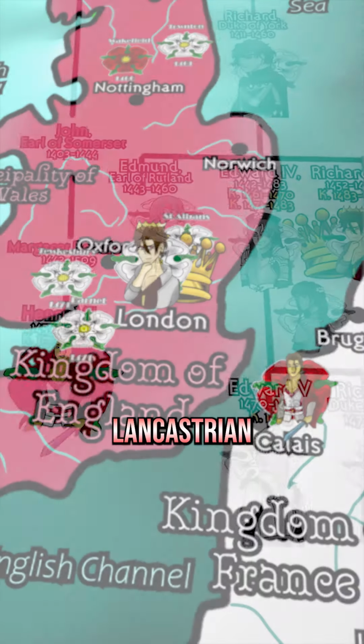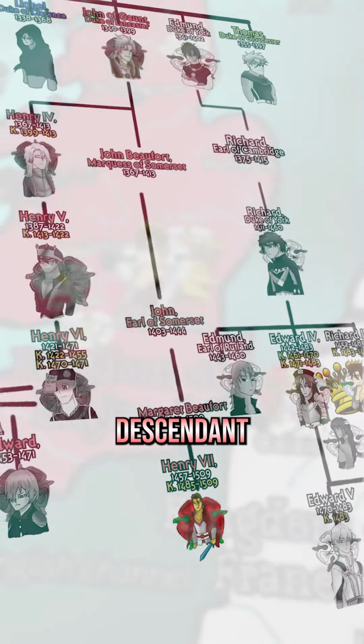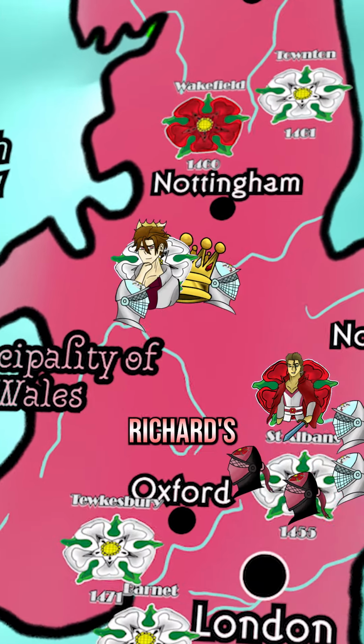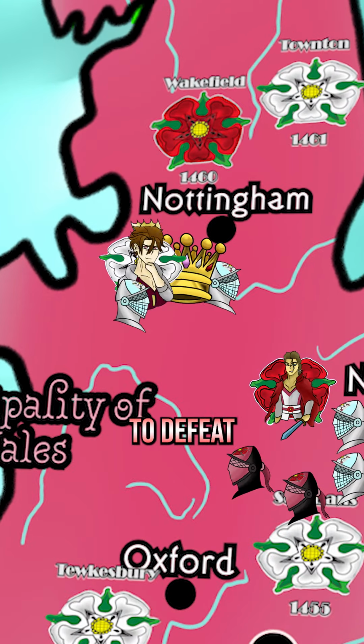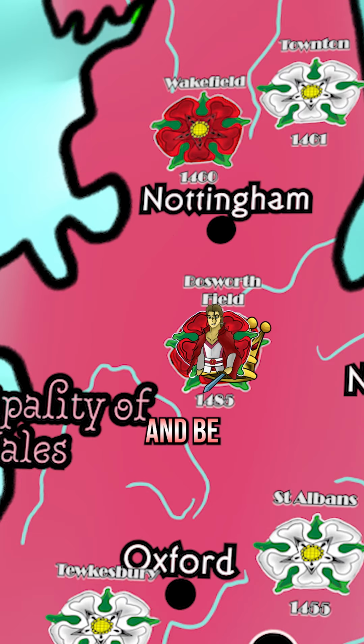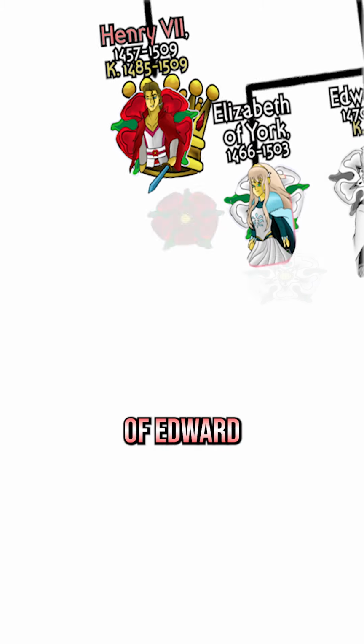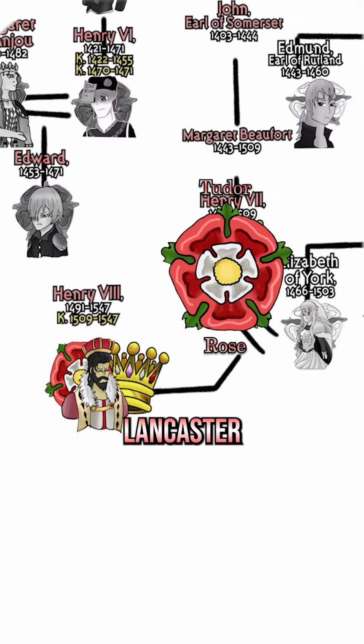Henry Tudor, a Lancastrian raised in exile and a direct descendant of Edward III, won support from both York and Lancastrian. Due to Richard's power grab, Henry would go on to defeat Richard at the Battle of Bosworth Field and be crowned Henry VII. He married Elizabeth of York, daughter of Edward IV, joining the two houses of Lancaster and York.